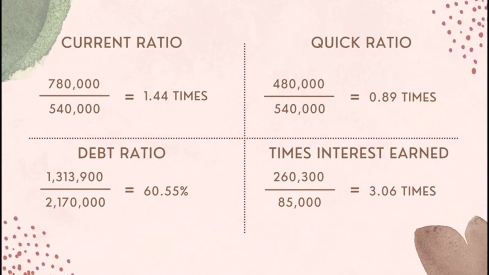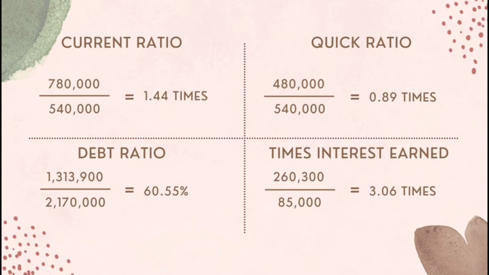Next, for quick ratio, which is also liquidity, the formula to calculate it is current assets minus the inventory, and the total will be divided by current liabilities. So it will be 780,000 minus 300,000, and the total is 480,000. The 480,000 is divided by 540,000, and it equals 0.89 times.